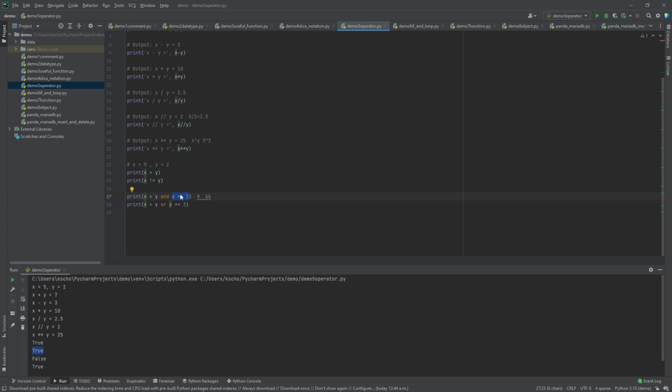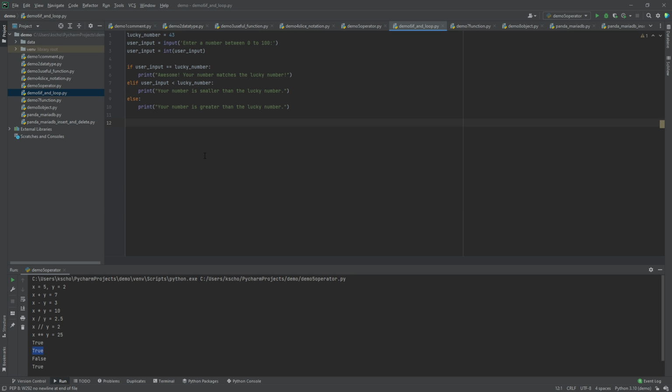If one of them is incorrect, the result will be false. And the same thing for or. In Java, we use a symbol to represent or, but in Python, we only use the word or.